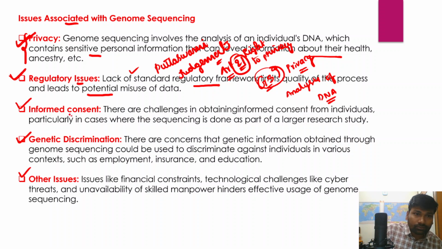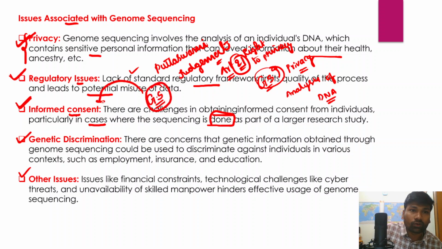And in fact informed consent is also another major issue associated with genetic sequencing, because there are a lot of challenges when it comes to obtaining informed consent from individuals, particularly in cases where sequencing is done, right? Whenever the genome sequencing of an individual is being done, the informed consent of the individual is very, very important. So informed consent must be acquired.